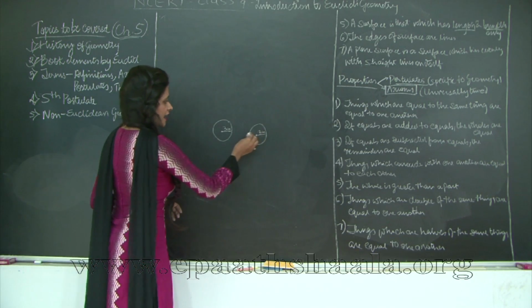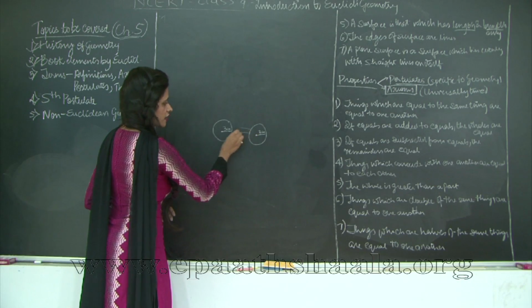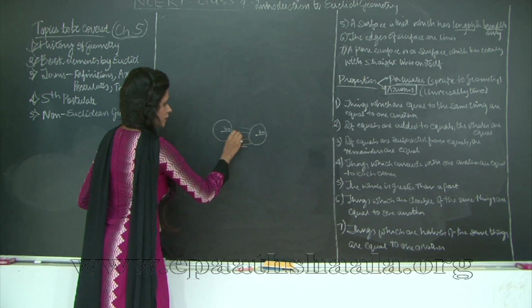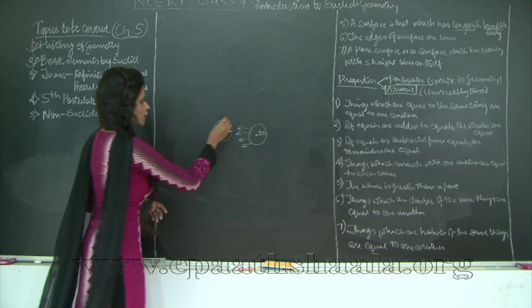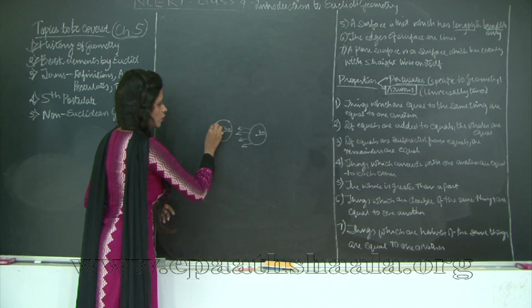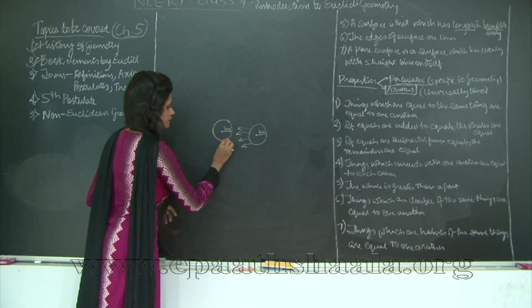Now if I move this circle on top of this circle, what will I have? I will have an overlapping circle.